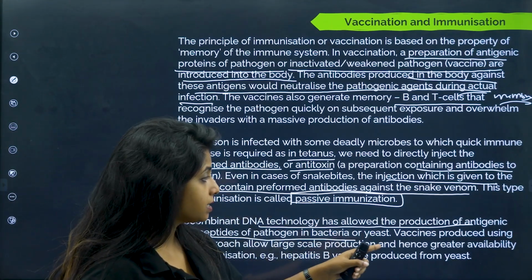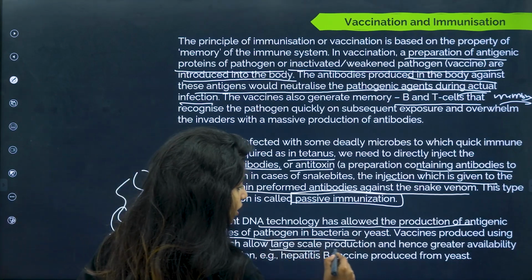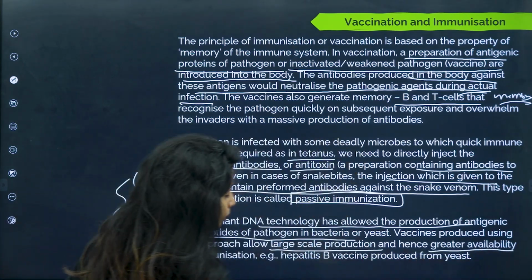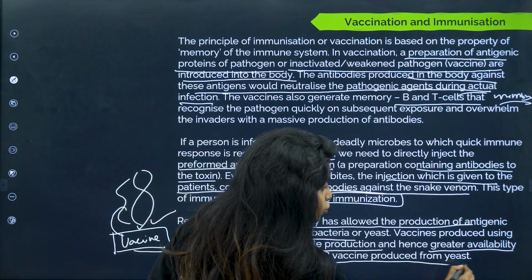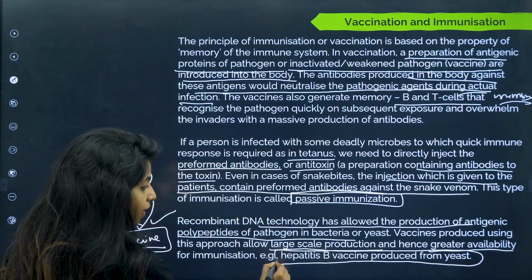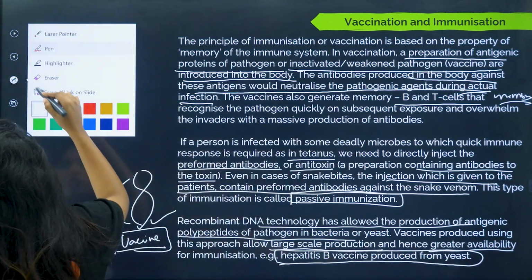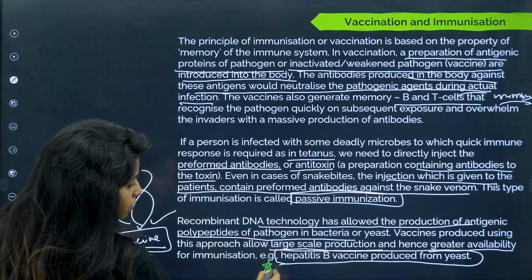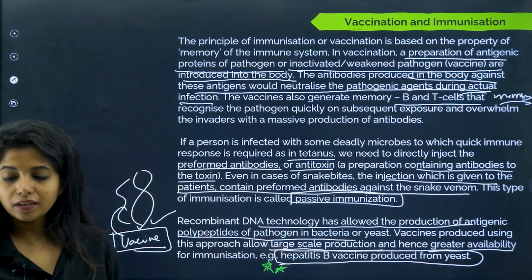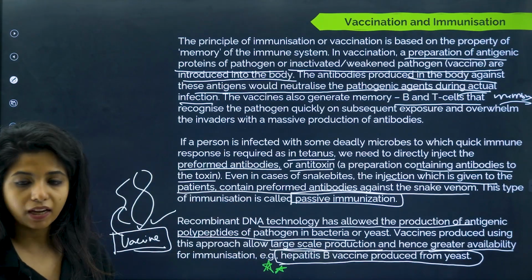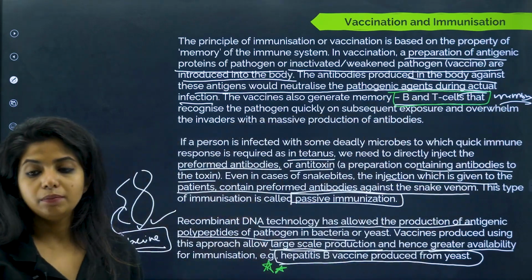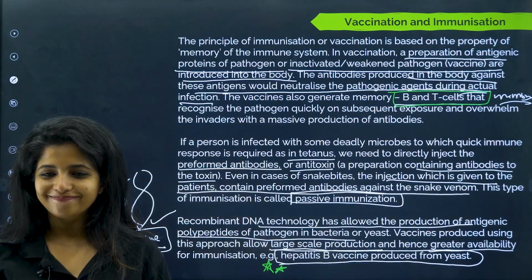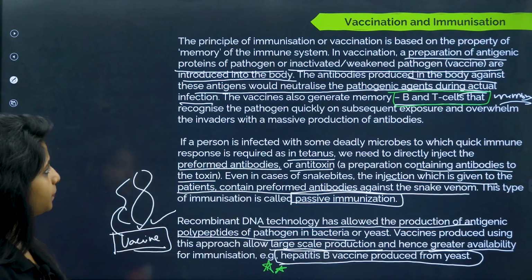And hence, what does it do? It gives large scale production and also greater availability for immunization. Example, hepatitis B vaccine produced from yeast. So hepatitis B vaccine was produced from yeast. Give her 5-star. You never know what questions could come. Hepatitis B vaccine is produced from yeast, and also vaccines generate B and T memory cells. Okay, done. Can we go ahead?